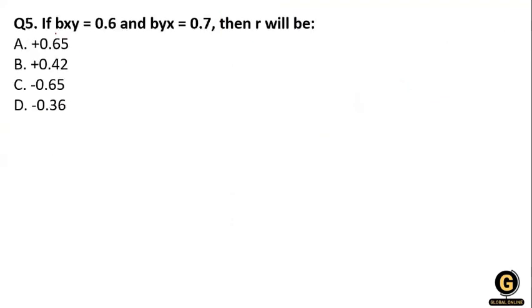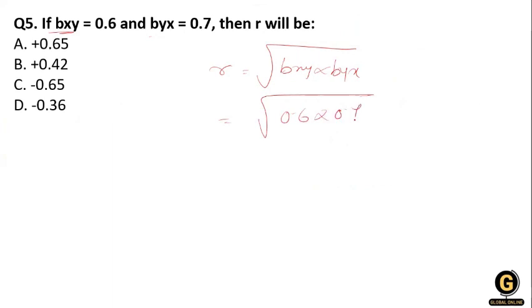If bxy is 0.6 and byx is 0.7, then what is r? The formula of r is equal to the under root of bxy multiplied by byx. Just take the under root of 0.6 multiplied by 0.7.